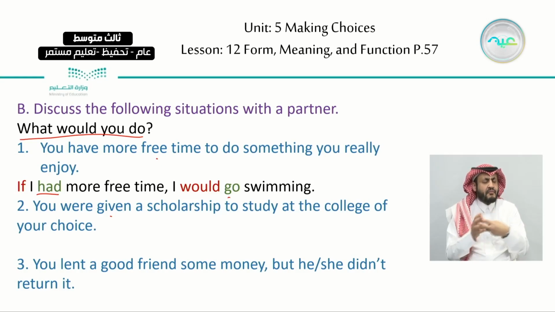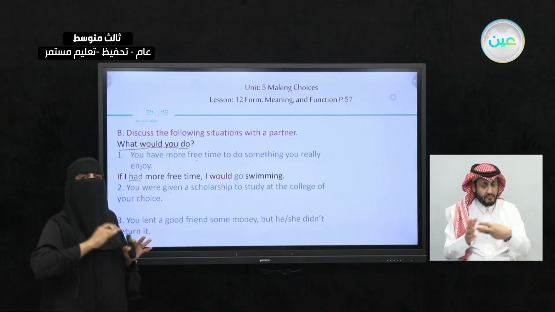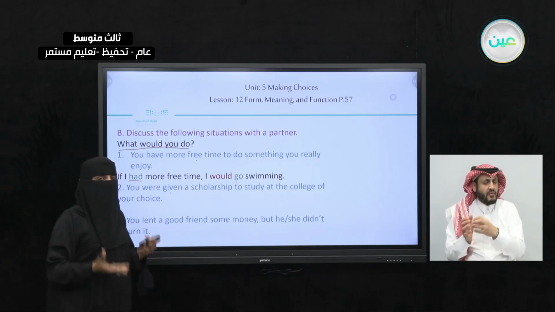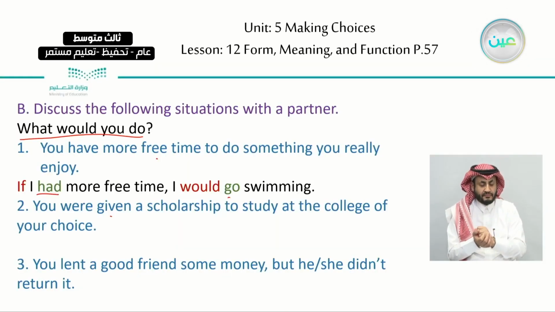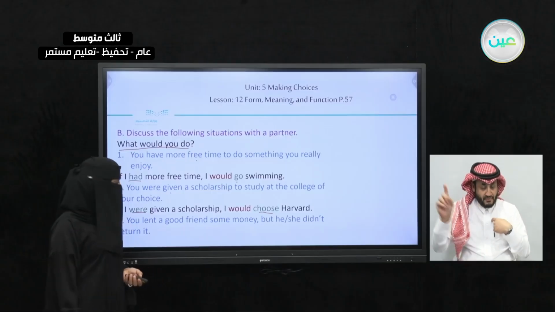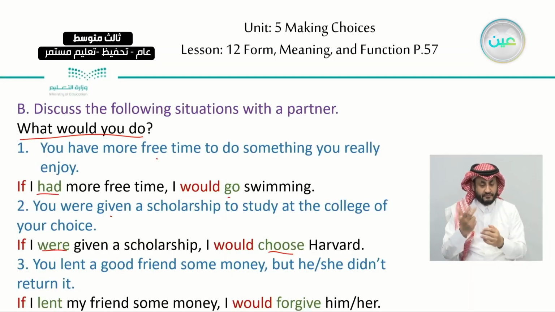If someone gave you a scholarship, they say, okay, you can study whenever or wherever you want. Where would you study? Which place would you study? So you can say, if I were given a scholarship, I would choose Harvard University. Okay? 3, you lent a good friend some money, but he or she didn't return it. If I lent, we use the past, my friend some money, I would forgive him or her. This is imaginary. They want to know what would you do, okay?